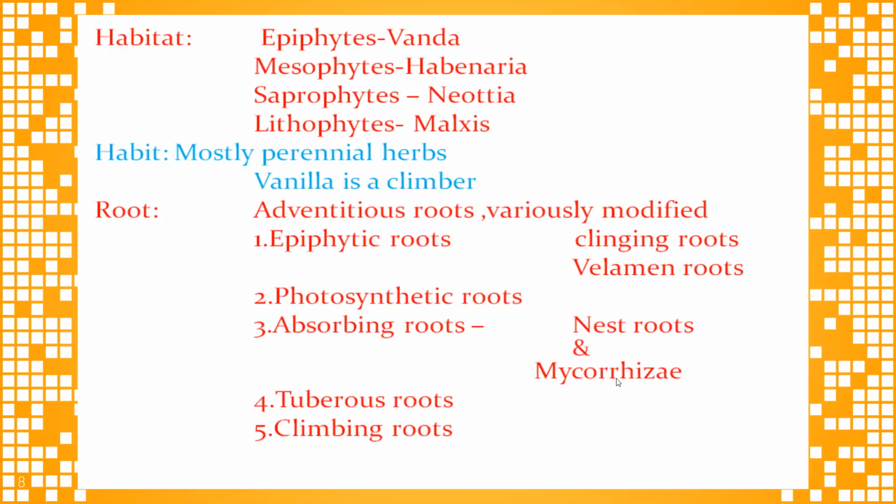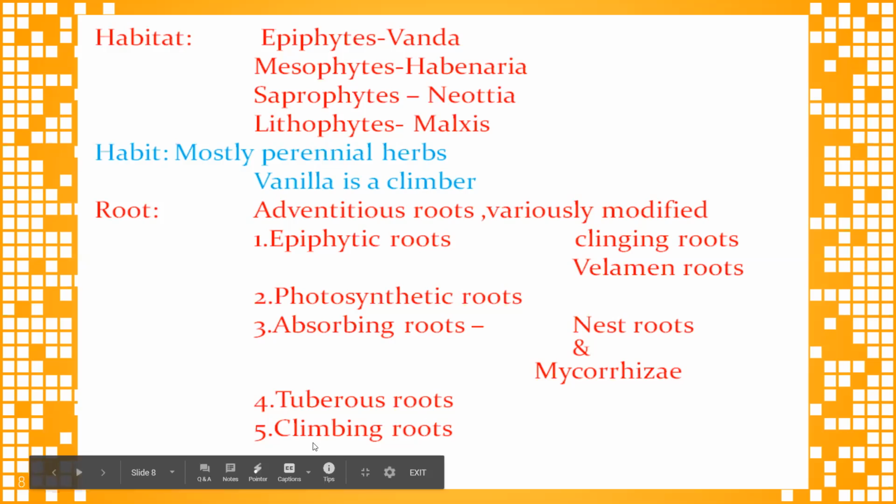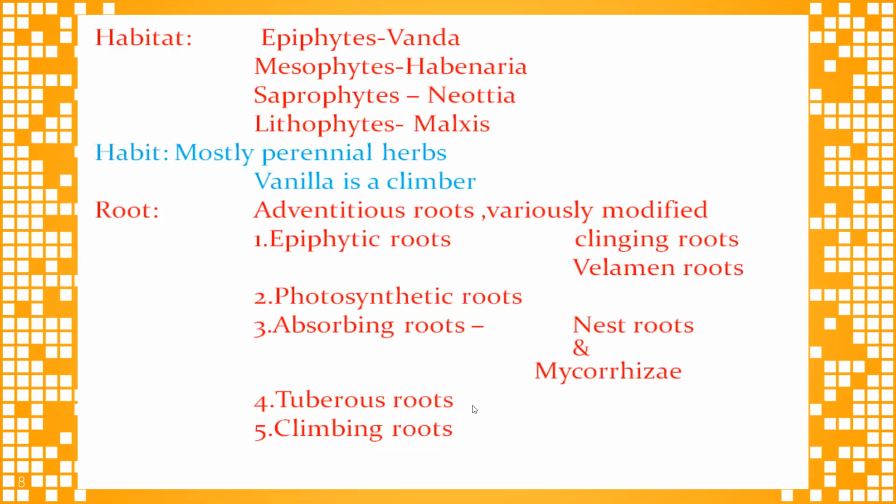Mycorrhiza is underground, and nest roots are aerial roots. The roots are modified into a nest, and soil materials are inserted in the nest, so the plant absorbs nutrients from the nest roots. There are also tuberous roots and climbing roots. These are all different root systems and modified roots present in the Orchidaceae family.